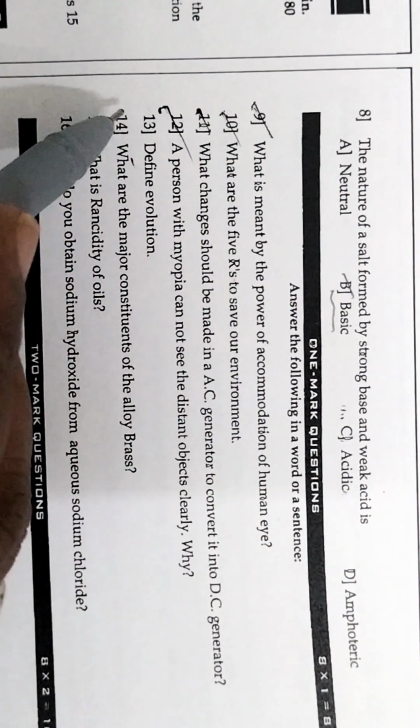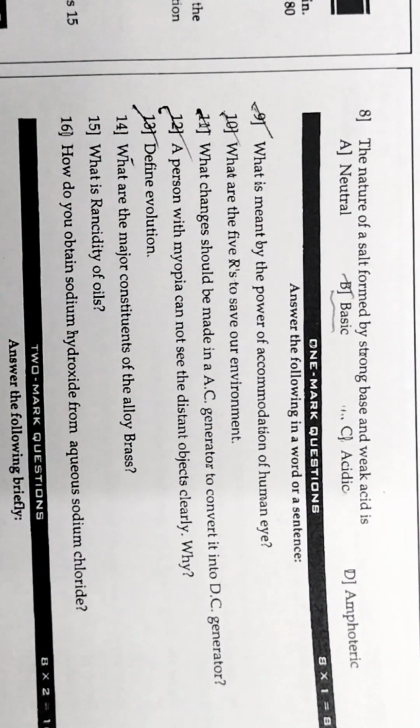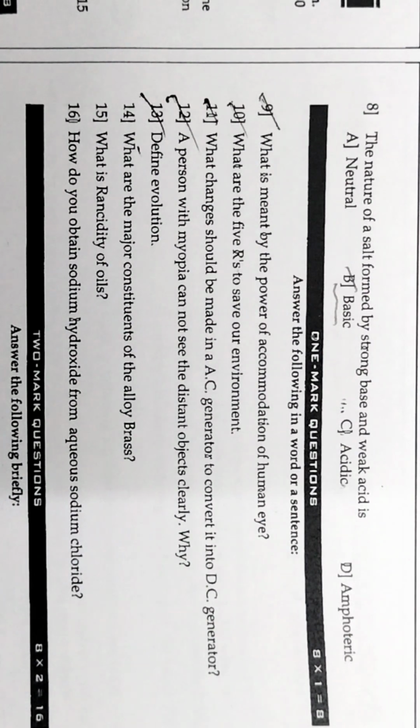So coming to the next question, define evolution. Evolution can be defined as accumulation of many variations over a period of millions of years. What is evolution? The accumulation of many variations over a period of millions of years is called evolution.